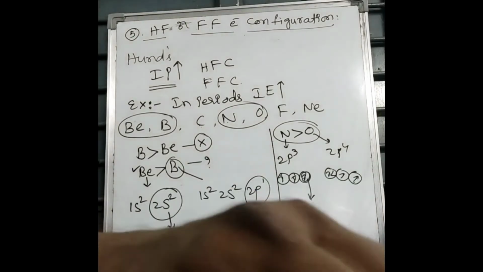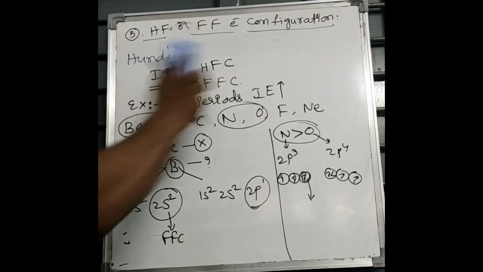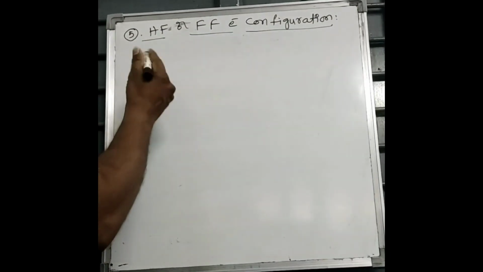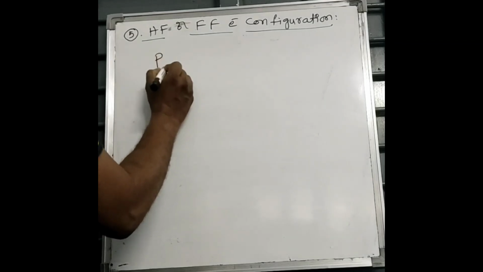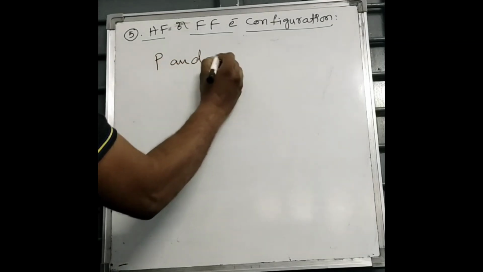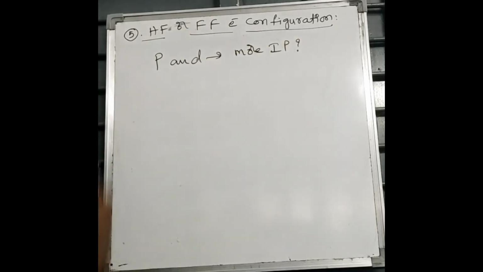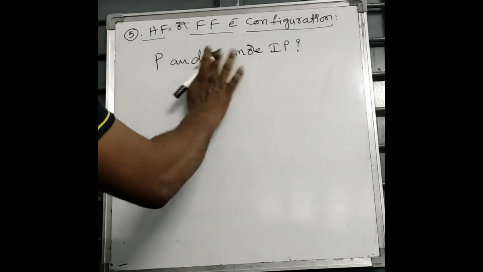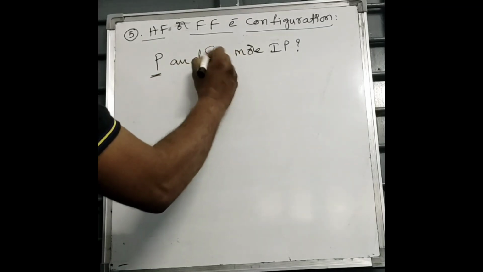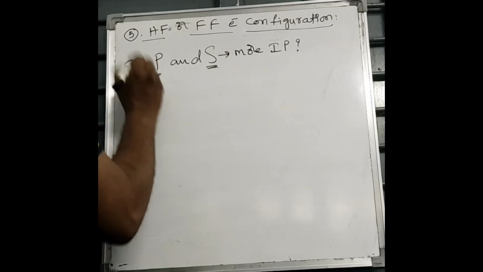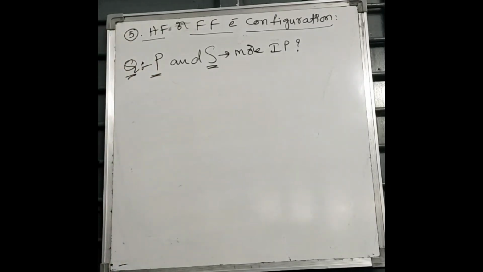So I want to ask you a question, students, now. So comment the answer. In phosphorus and sulfur, which shows more IP and why? Phosphorus and sulfur. So this is the question for you. So this is about ionization energy or ionization potential.